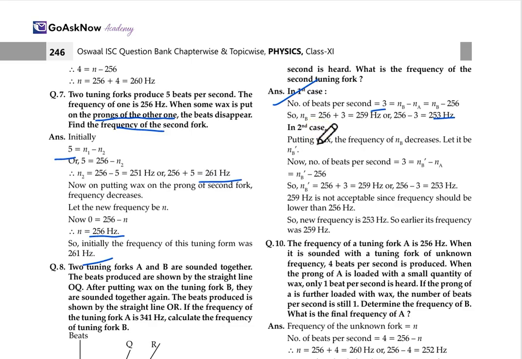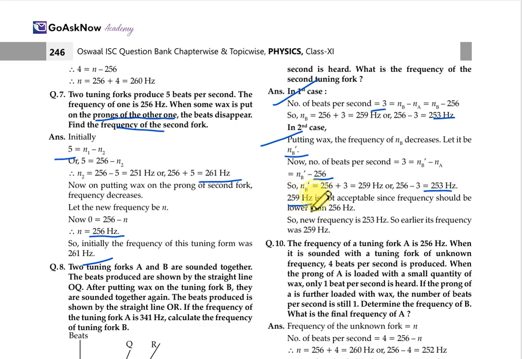For the second case, when we are putting the wax, the frequency NB decreases. Okay, and when it decreases, we just consider it as NB dash. So now the number of beats per second will be equal to 3, which will be equal to NB dash minus NA, the new frequency after the decrement. So NB dash minus 256. Okay, so NB dash is equal to 256 plus 3, which is 259 Hertz.